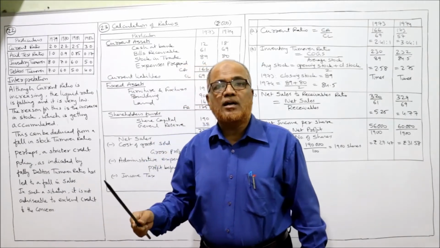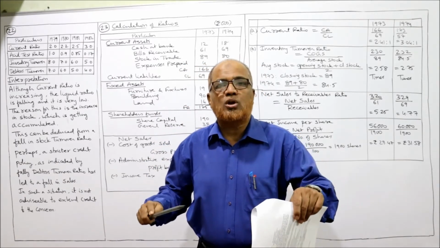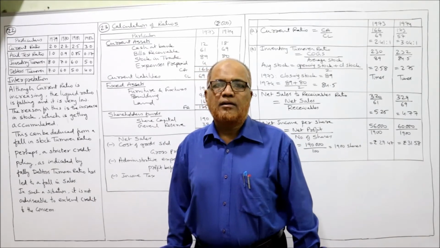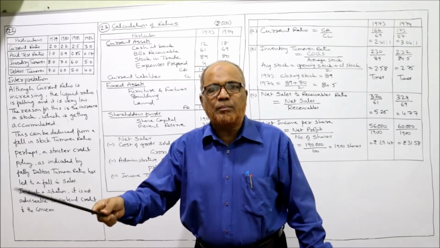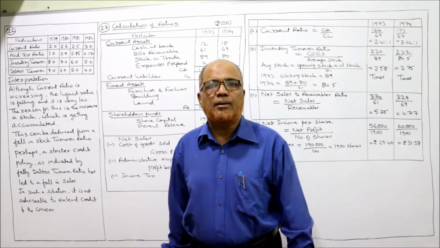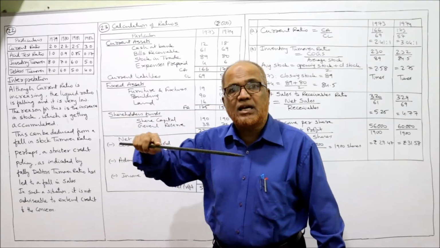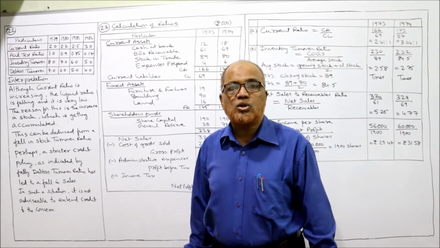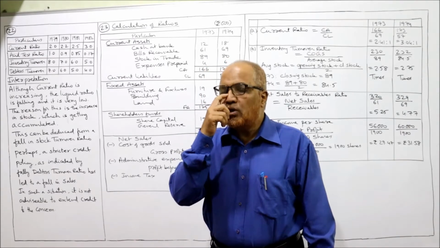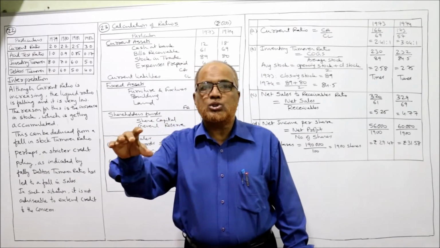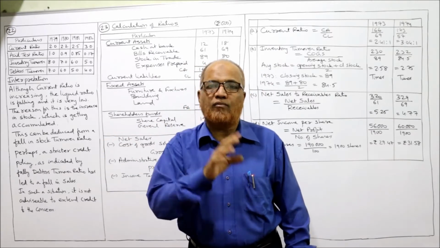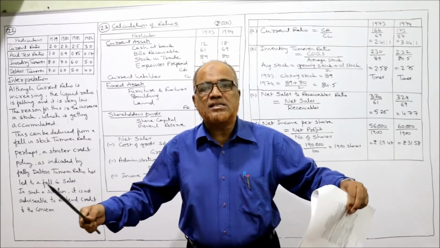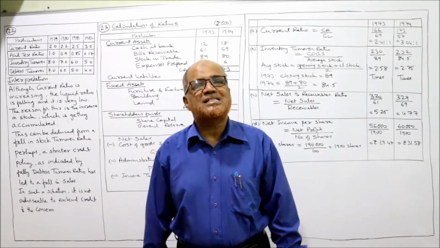Because when the current ratio increases, it means the liquidity position of the business is good. The business will be in a position to repay. Liquidity means the ability of the business to pay the current obligations on time. So the current ratio is showing an increasing trend. That means liquidity position is good. But not only the current ratio, we have to consider a number of ratios. We should not depend on only one ratio. The decision will be taken collectively by considering all the ratios, not by a single ratio.